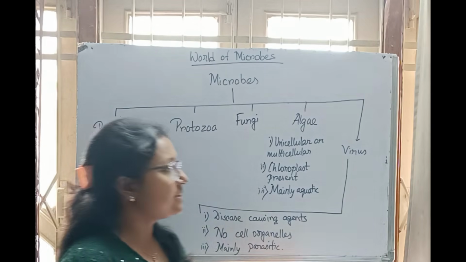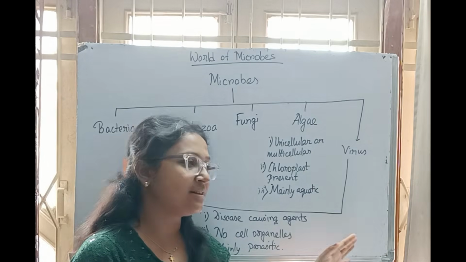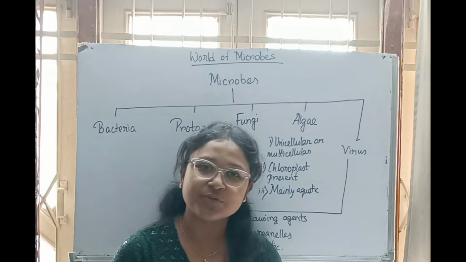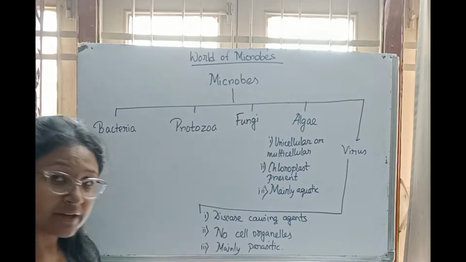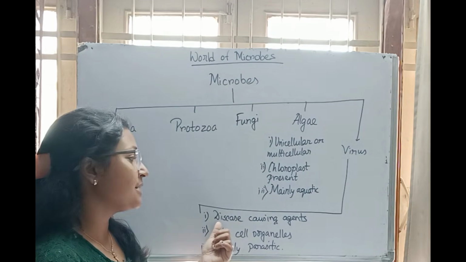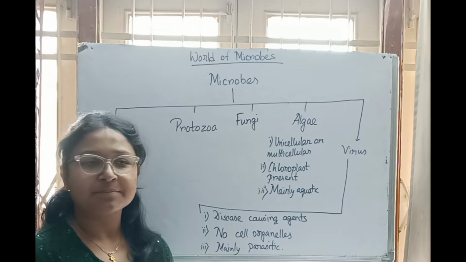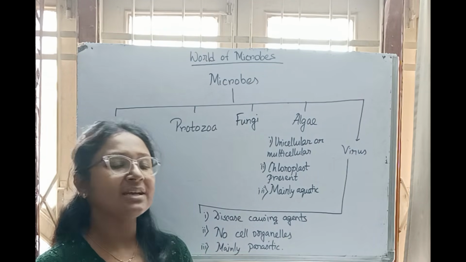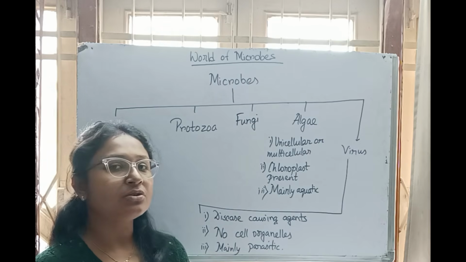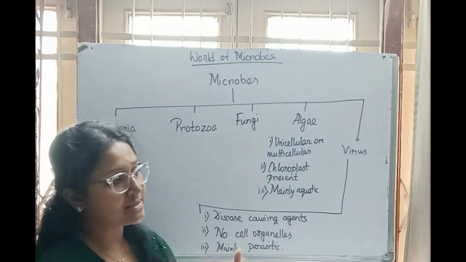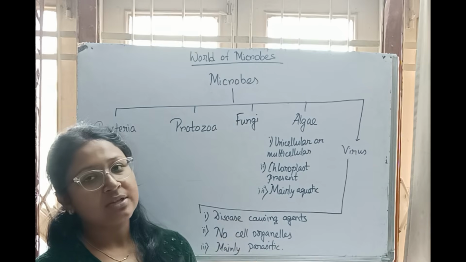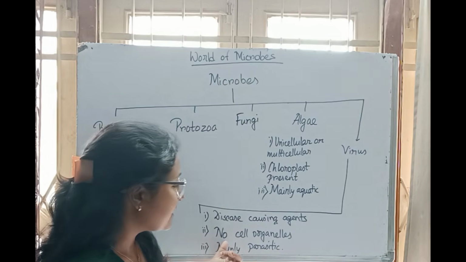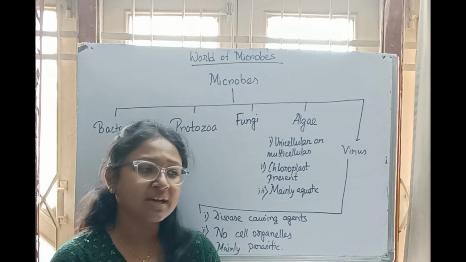Understand? After that, the virus. The virus is the most poisonous or the most dangerous one. We have already dealt with one virus, COVID, the coronavirus. Now if I come to the characters of the virus, they are mainly disease causing agents. Generally many viral diseases are there. They are causing diseases not only in us, plants are also having viral disease, and animals are also having viral disease. So the viruses are generally causing diseases. Next, no cell organisms. That means they don't have a true cell.